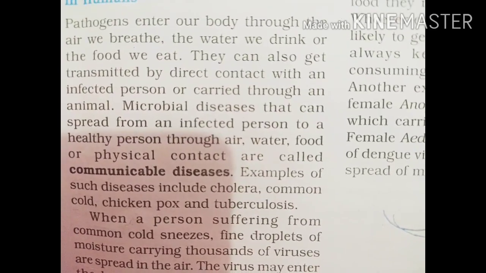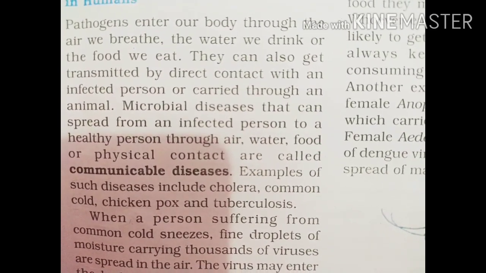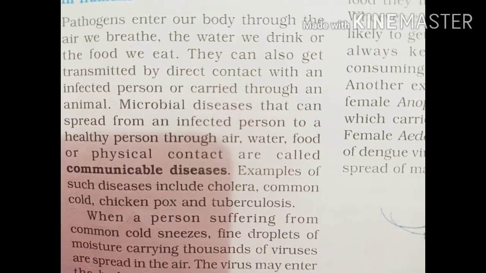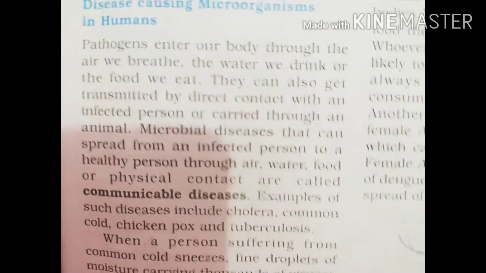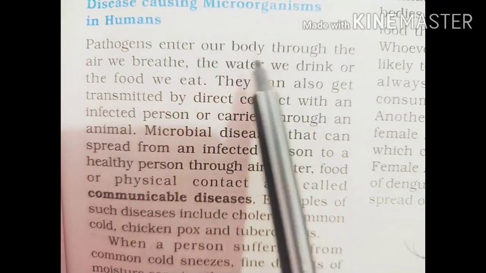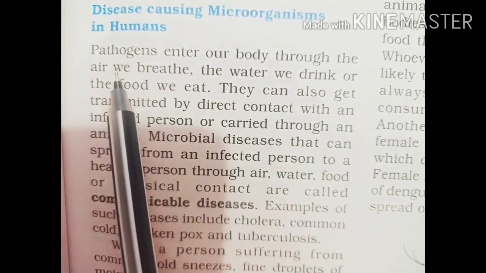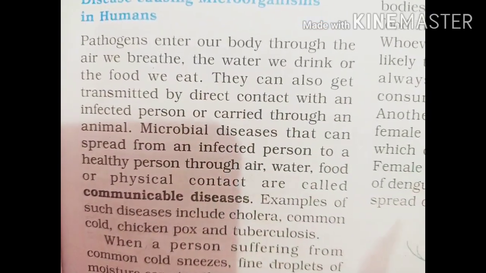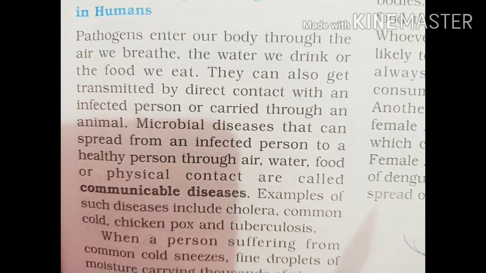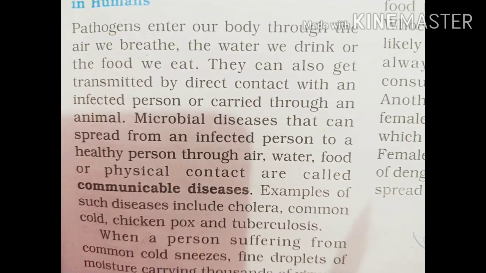So when we drink contaminated water, it means we are taking microbes inside the body through the mouth. Okay, now I'm reading this: pathogens enter our body through the air we breathe, the water we drink, or the food we eat. By these three things, any pathogen can enter our body.